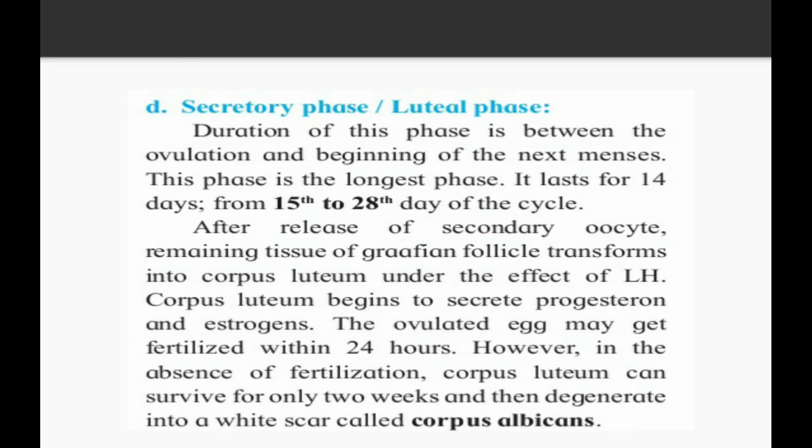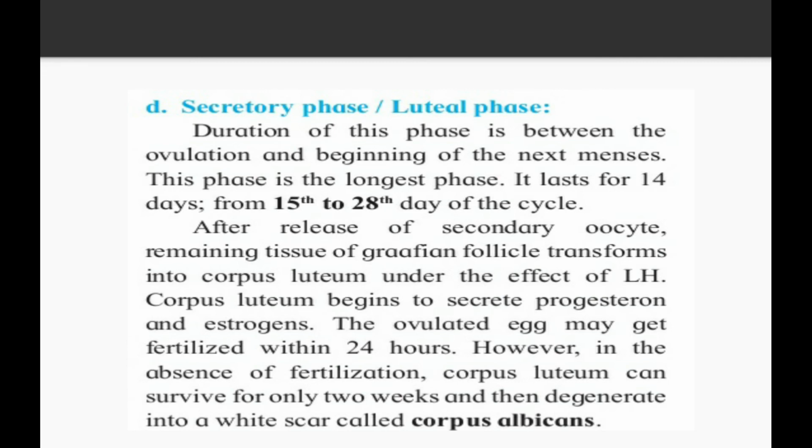The last phase of the menstrual cycle is said to be the secretory phase. It is also called the luteal phase. See what happens. The duration of this phase is between the ovulation and the beginning of the next menses. This phase is the longest phase. It lasts 14 days, from the 15th to the 28th day of the cycle.